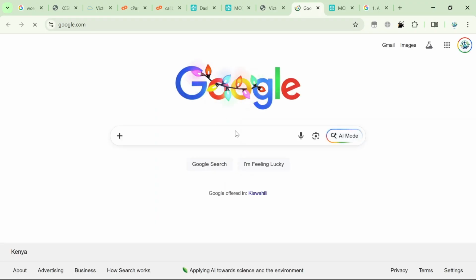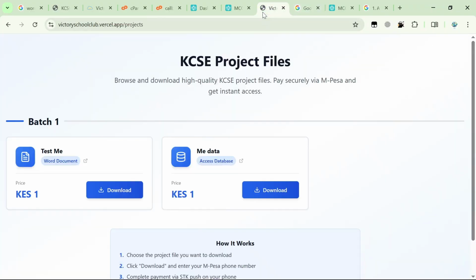Now that was the redirection link that I placed for this particular file. Now, depending on the file, you can put it on any link so that once users have paid for it, it can automatically redirect. Get it? Yeah.